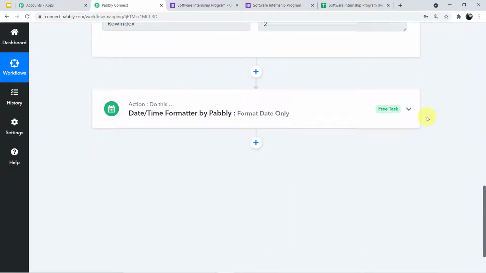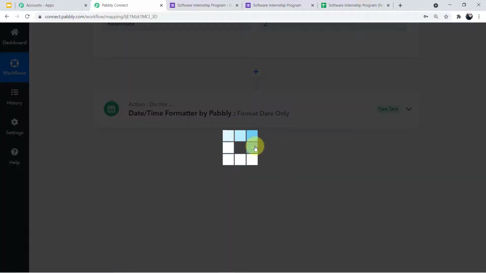Now we'll hop on to our third part, which is integrating Google Slides with Pabbly Connect. Why are we integrating Google Slides with Pabbly Connect, guys? Because we have created the certificate for the interns in our Google Slides, so it is important to integrate Google Slides with Pabbly Connect. For this, you have to click this plus sign, guys.